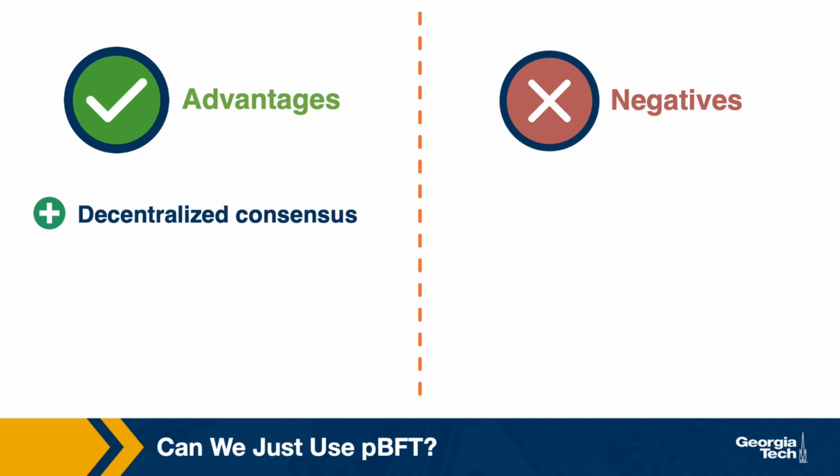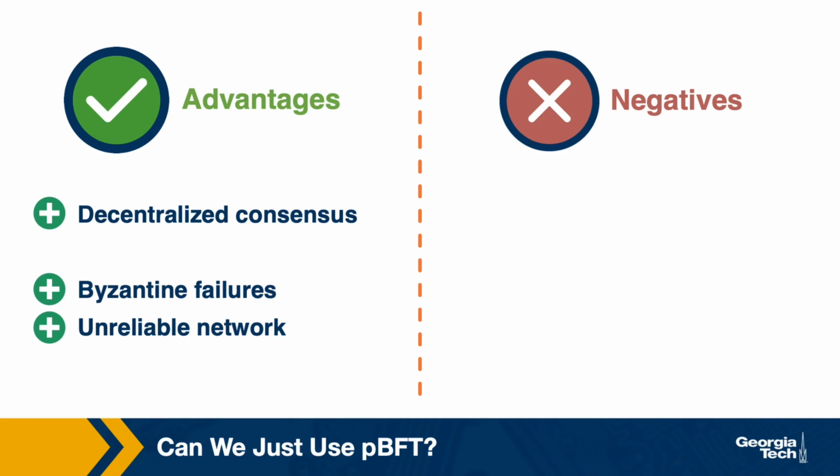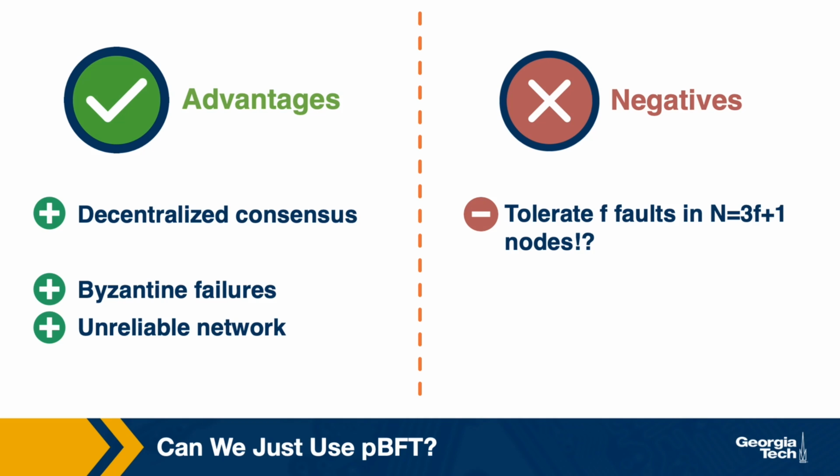PBFT has some nice properties. Above all, it allows us to achieve consensus in a decentralized manner, and unlike Paxos alone, it is able to do it even when dealing with Byzantine failures and with unreliable networks. However, one key requirement for PBFT is that there is a relationship between the number of faulty nodes in the system and the number of total nodes in the system. Considering the use of Bitcoin, for instance, these values cannot be known a priori. An attacker can create also many faulty instances of themselves.